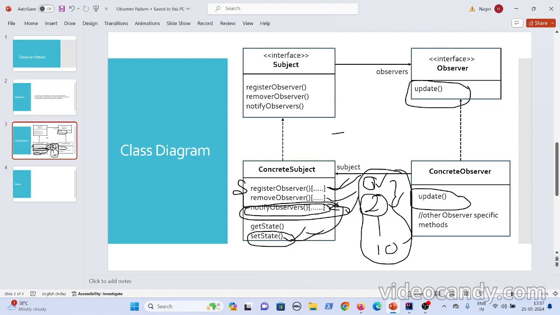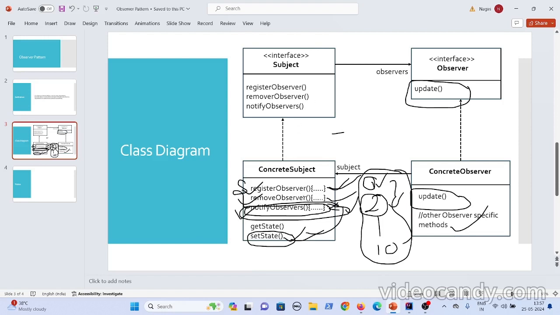So if you see here, the simple thing you have to do is, whoever is the observer like me, I just have to implement this observer interface and then implement this update method. Other methods you can still have. We are not restricting that you should have only the update method. So whenever a subject wants to notify its observers, they have to do these three methods: register observer, remove observer, and notify observers.